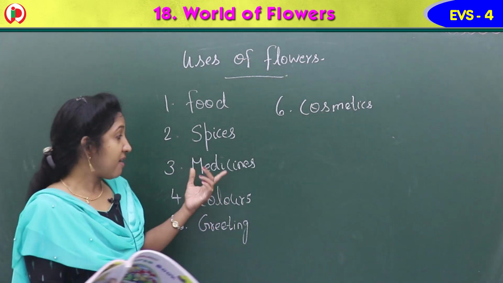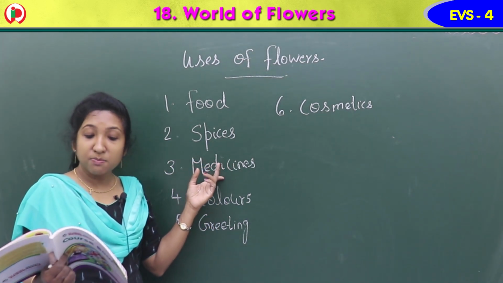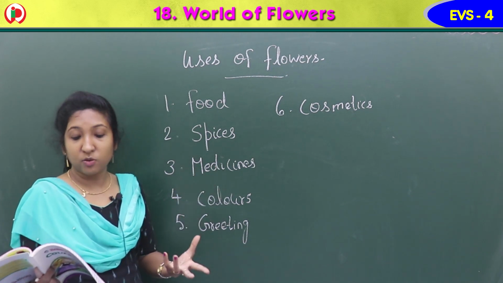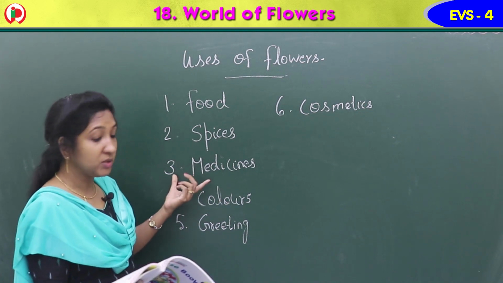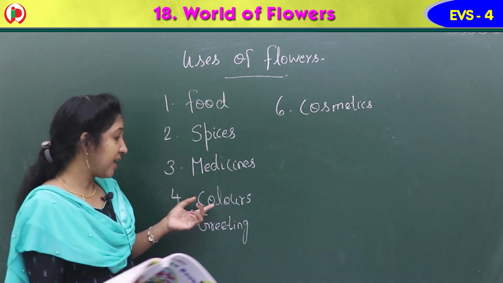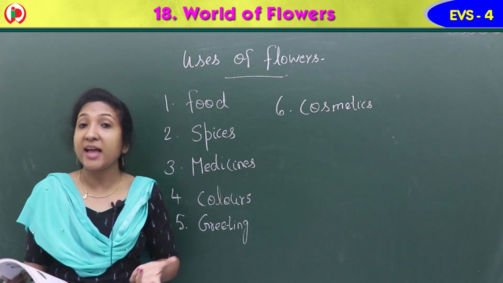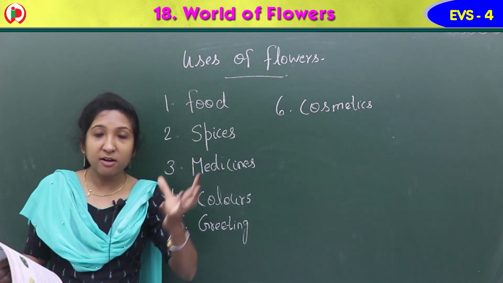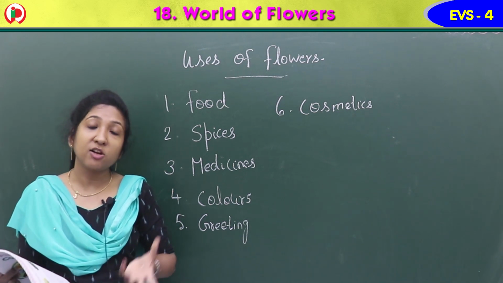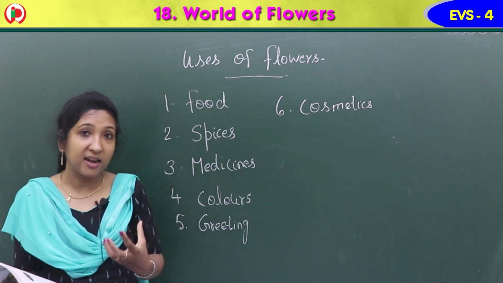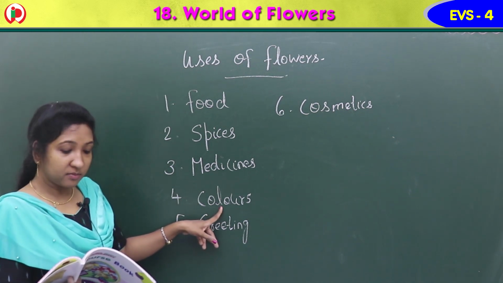Then flowers as medicines. We use flowers for making medicine also. Chrysanthemum and jasmine petals are used to make tea. Then flowers as colors, especially for dyeing clothes, to change the color of the cloth. Some flowers like marigold and dandelion give the color for dyeing clothes.